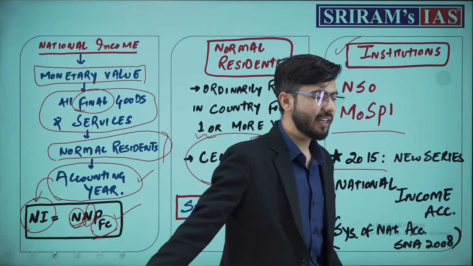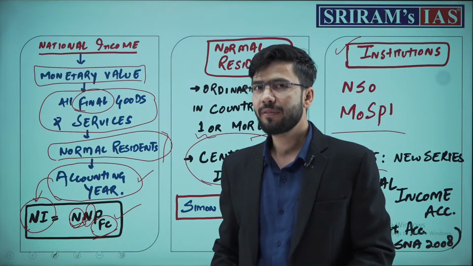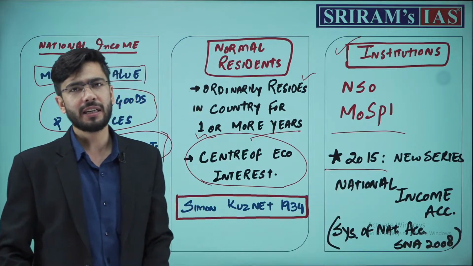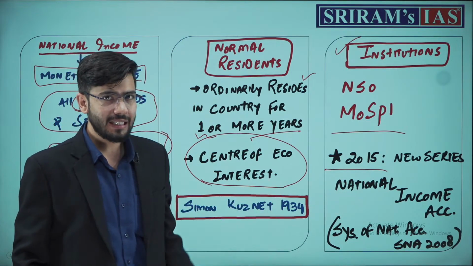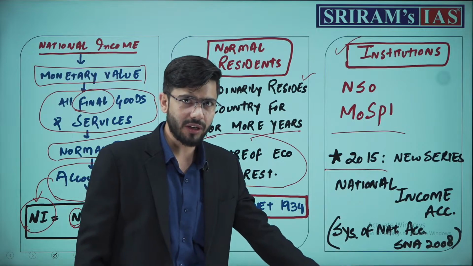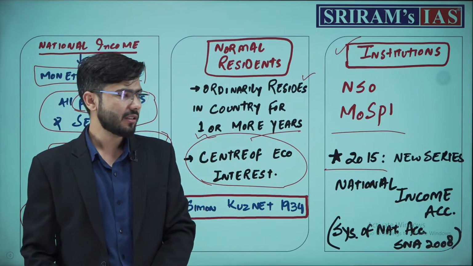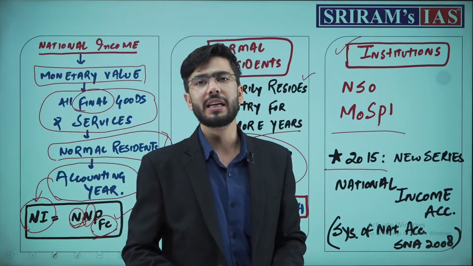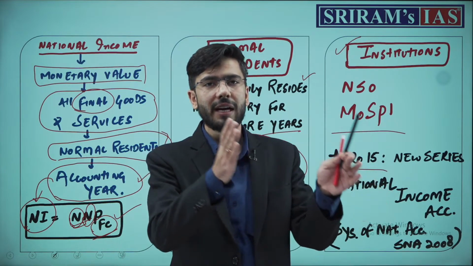In 2015, we started a new series of national income accounting as per the standards of the System of National Accounts 2008. This leads to double accounting, or you can say accounting both income and expenditure.